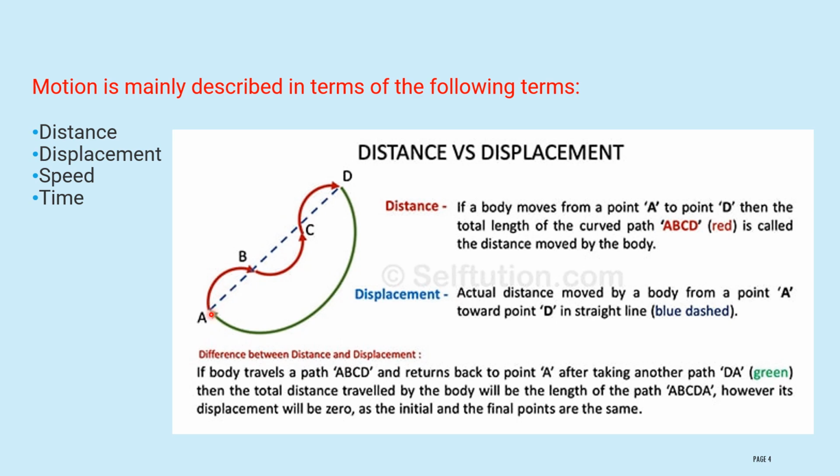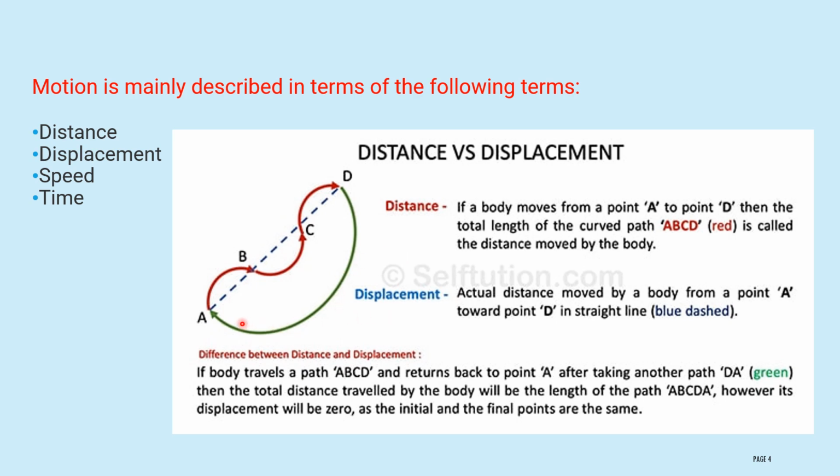Here, maybe you will follow this path, maybe you will follow that path, you may have different paths to reach the point D. Distance may vary, but in the case of displacement, it will be the shortest distance between your home and school. It will not at all change. Therefore, displacement will be constant for a particular example.